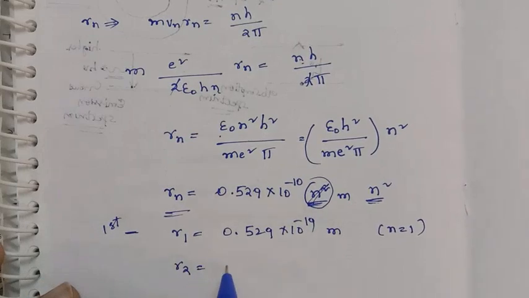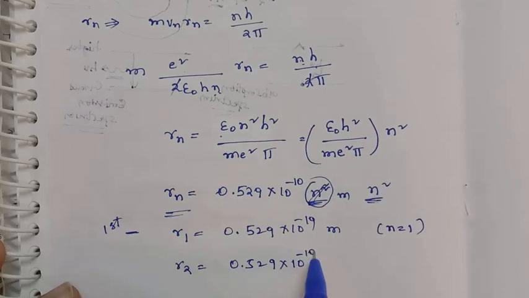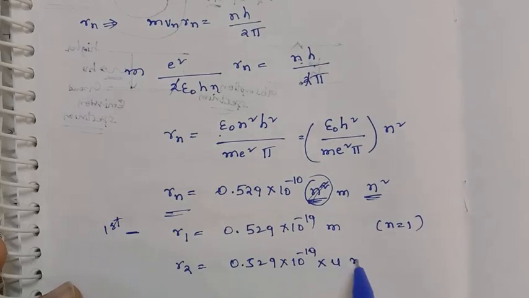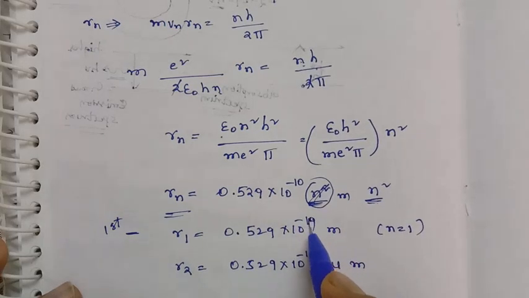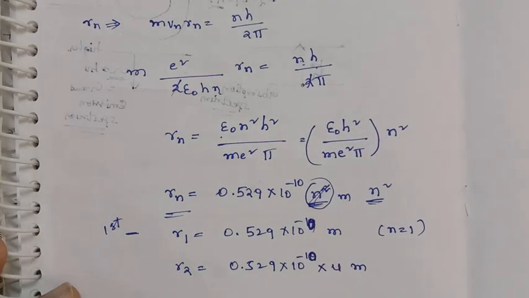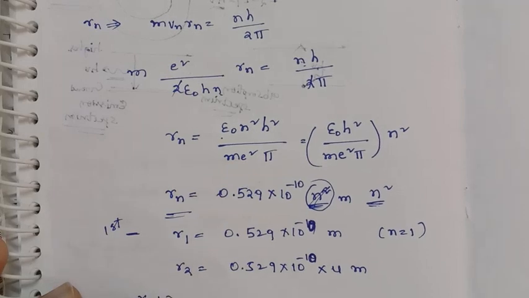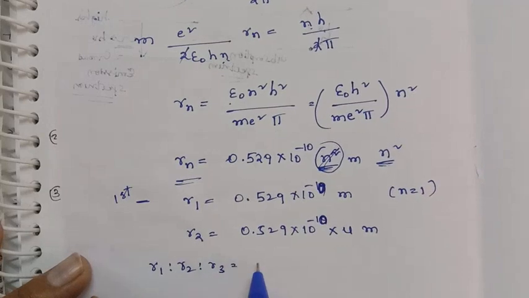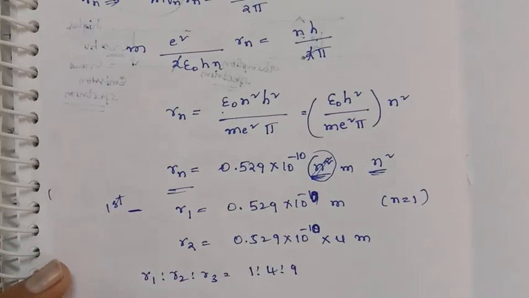R2 is equal to 0.529 into 10 to the power of minus 10 into 4 meter. So then what is the ratio of R1 is to R2 is to R3? Here it is 1 is to 4 is to 9. Okay, it is the radius of the orbit.